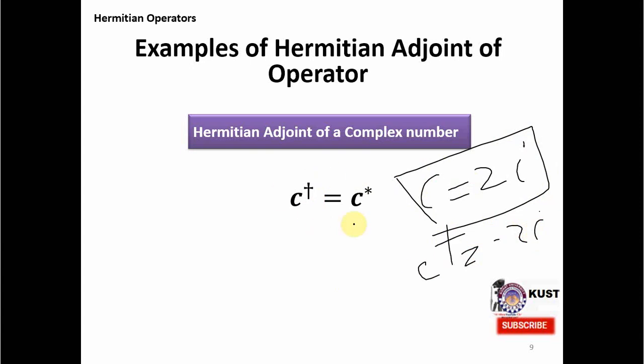So taking the complex conjugate of the number gives us C dagger. This is a simple example of a Hermitian adjoint. In future slides, I will show you how to calculate the Hermitian adjoint of some complicated operators.